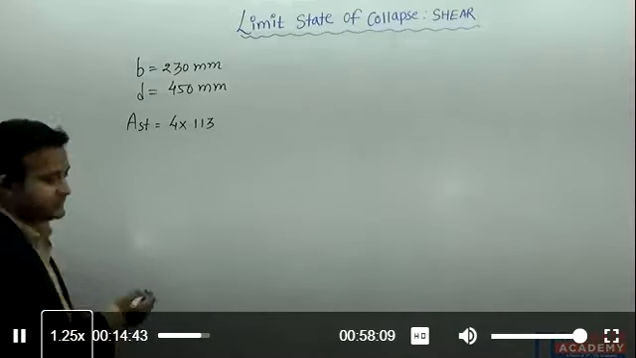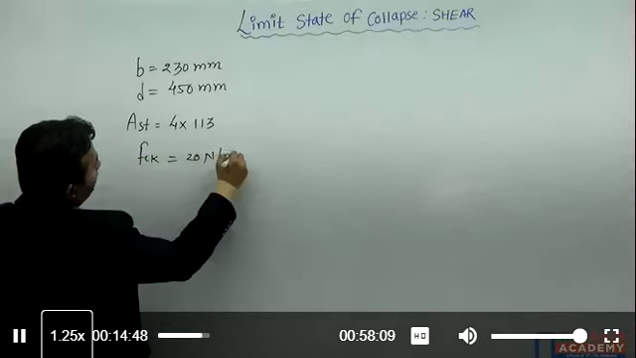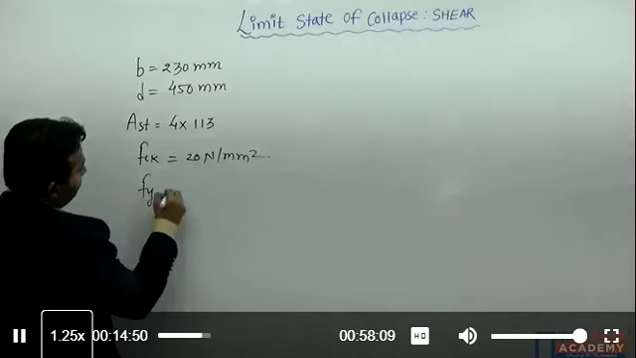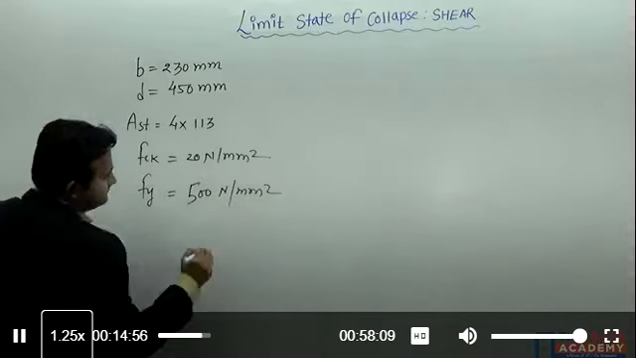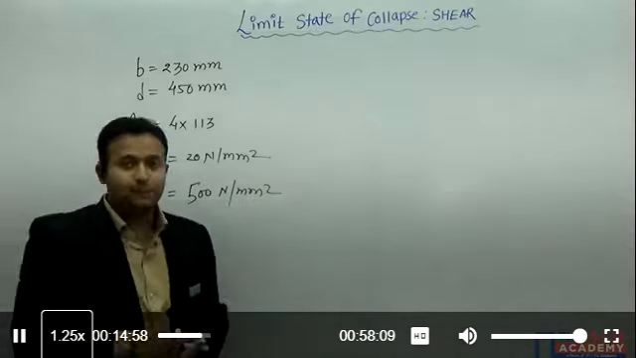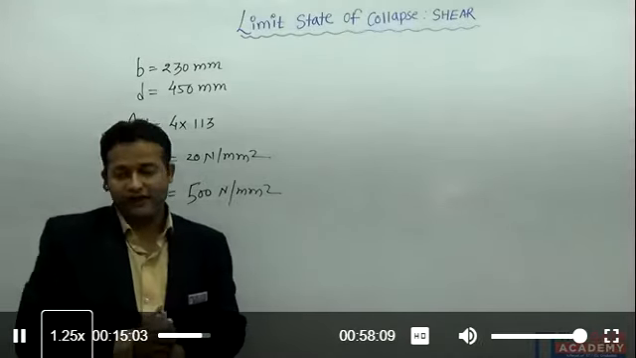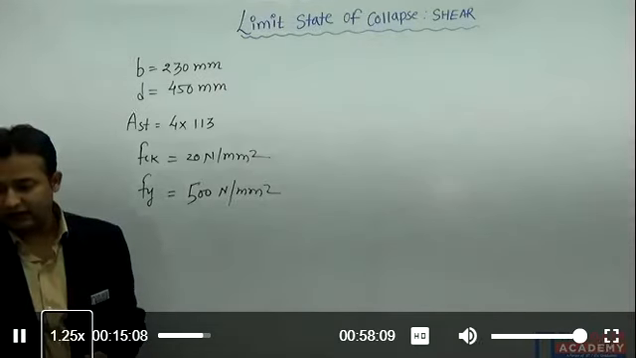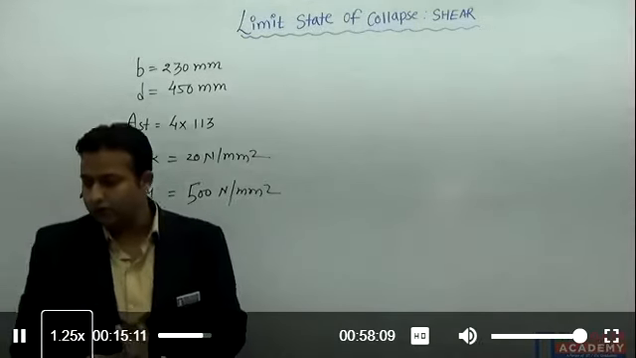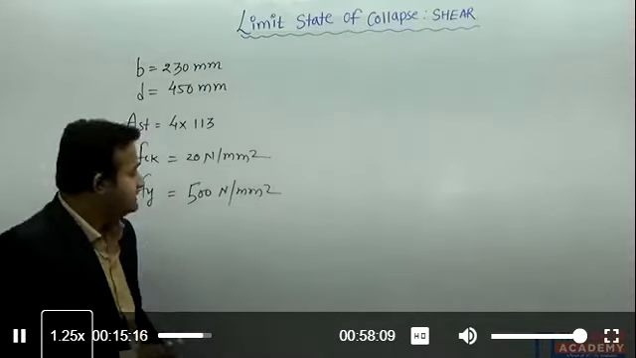The grade of the concrete is M20. FCK is 20 Newton per mm square. Fy they have given is 500 Newton per mm square. As per the IS code, we should not provide stirrups of grade more than 415. Given M20 grade concrete, the ultimate shear strength tau C is 0.36 Newton per mm square for steel percentage.